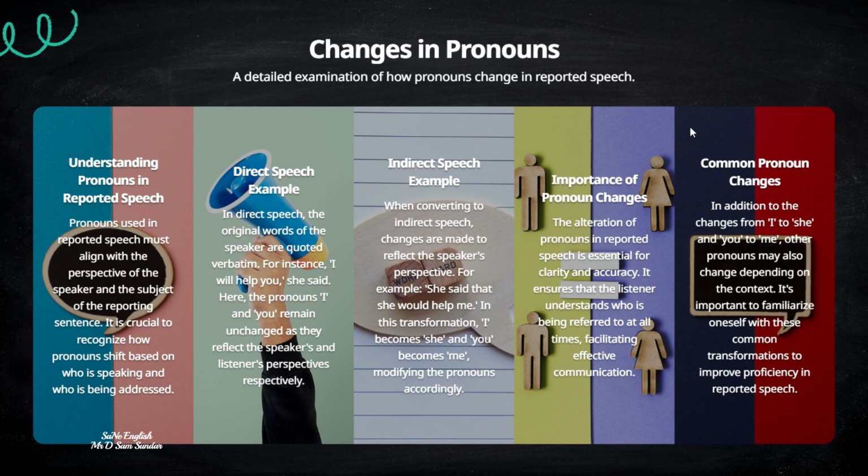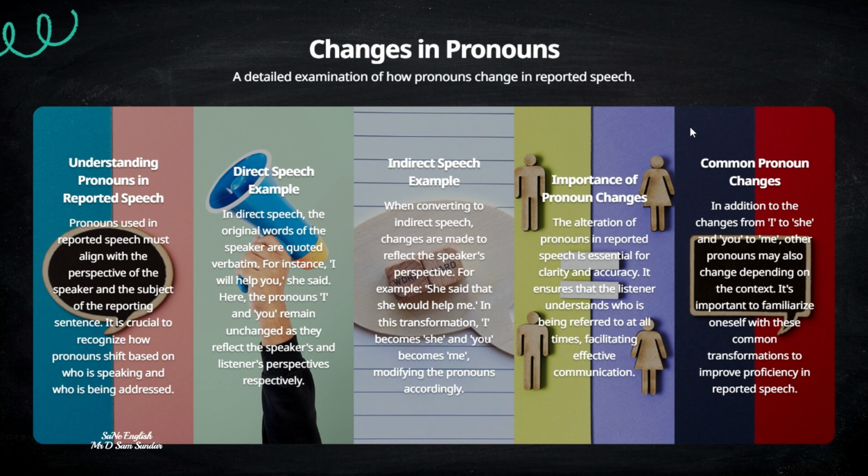For example, if we take an example, "I will complete it," said Tom. If you're converting this sentence: Tom said that he would complete it. So why are we not using "she would complete it" here? Just because we are assuming that Tom is a male. So when we are using a male, we are supposed to use the male pronoun he. Tom said that he would complete it.